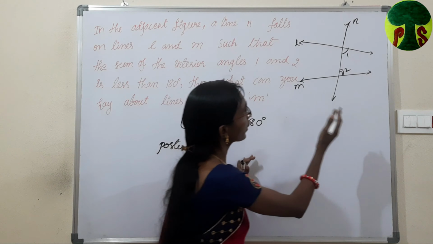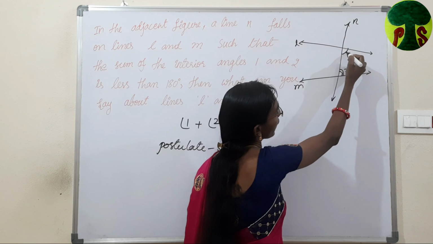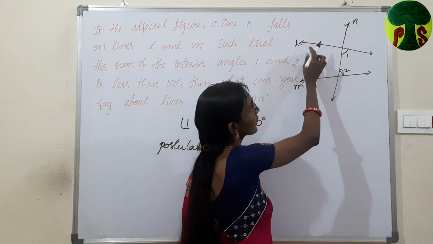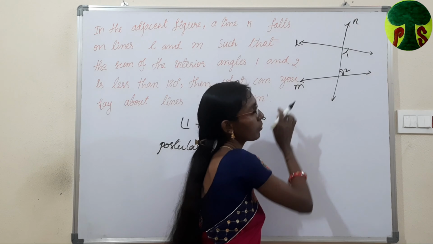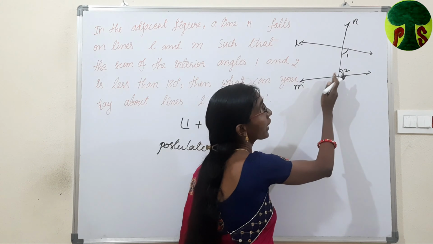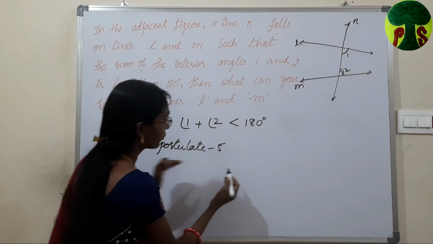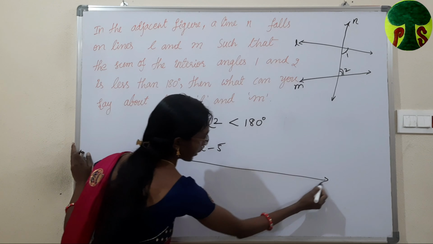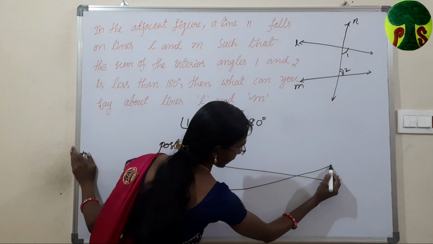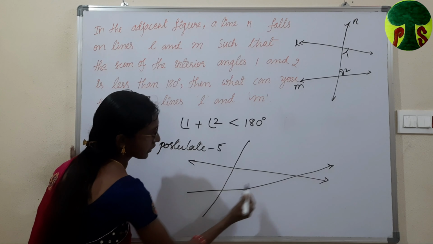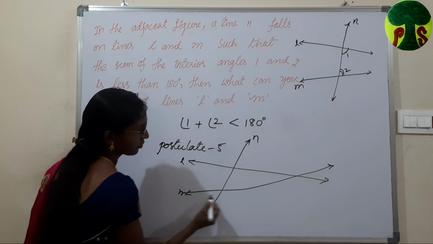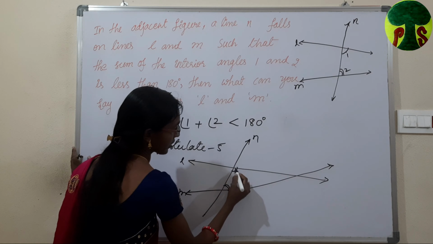Means here angle 1 and angle 2 are on the right side of the line n, which means that if we extend line l and line m, then these two lines will intersect on the right side of the line n, like this. This is angle 2 and this is angle 1.